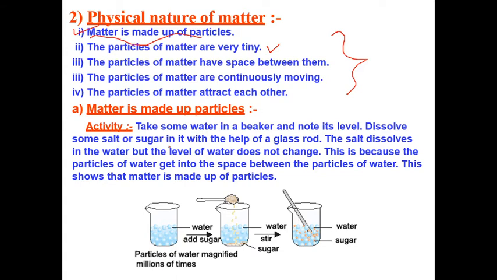For this, we will take water in a beaker. Clear? Next we will add sugar to this water. Now mix this solution, so the water and sugar are mixed with each other. Clear? So how is the sugar mixed in water? Because sugar molecules are trapped between the particles of the water. So we say matter is made up of particles.